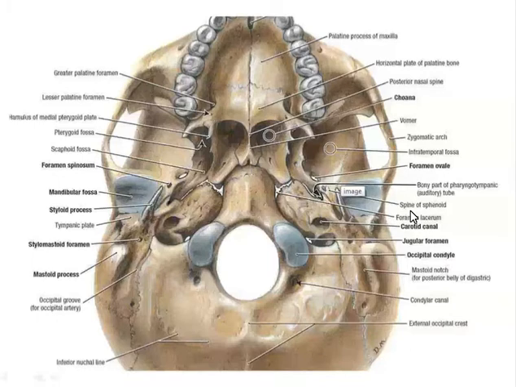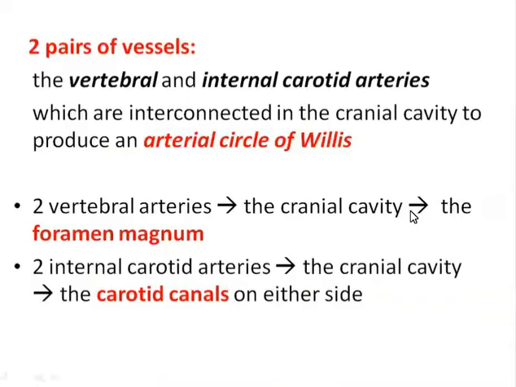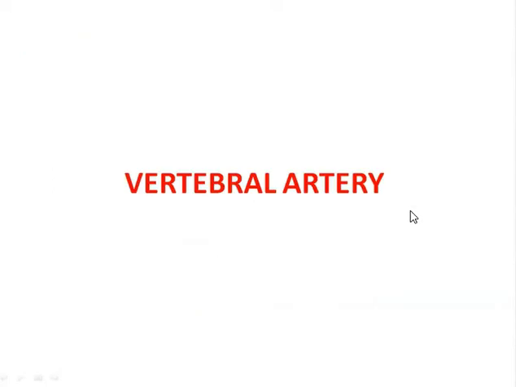So the two pairs of vessels, the vertebral and the internal carotid arteries, are interconnected in the cranial cavity to produce the arterial circle of Willis, the circulus arteriosus. The two vertebral arteries enter the cranial cavity via the foramen magnum, and the two internal carotid arteries enter the cranial cavity through the carotid canal on each side. So we have seen this in the photographs. Now let us move on to the individual vessels. Talking about the vertebral artery,